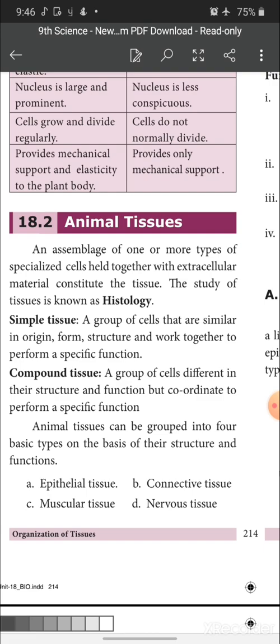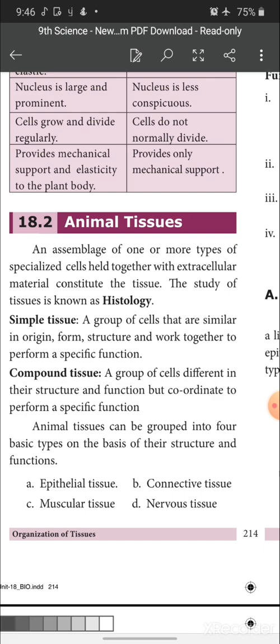Next one is compound tissue: a group of cells different in their structure and function but coordinating to perform a specific function. Here the group of cells are different in form and structure but perform a similar function in a coordinated way. This is called compound tissue.